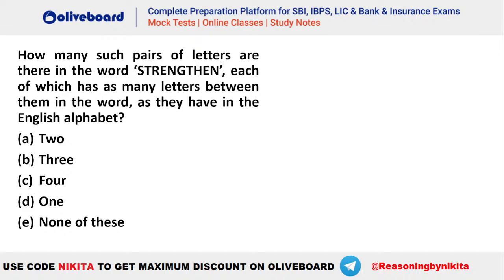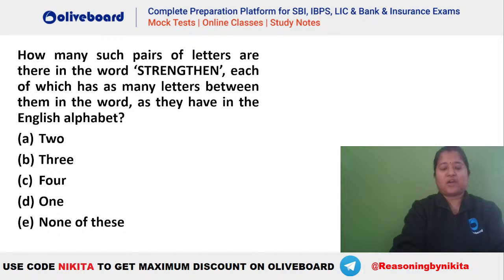Let's try this out. Let's see. Very quickly tell me what will be the answer to this particular question. You have to find the pair of alphabets in either of the sides. Okay, on either of the sides you have to find it. So how many pairs of alphabets will be there is the question. The word is strengthen.